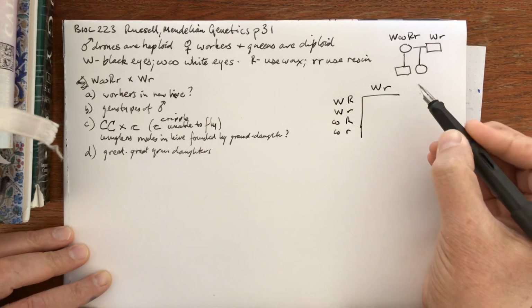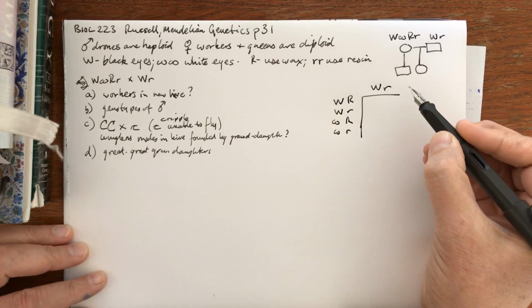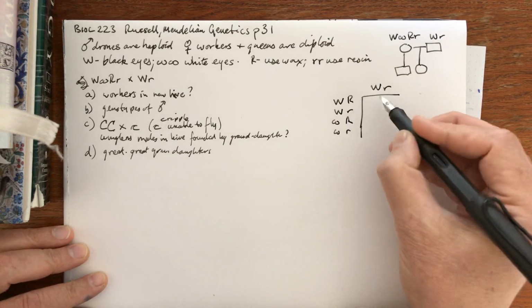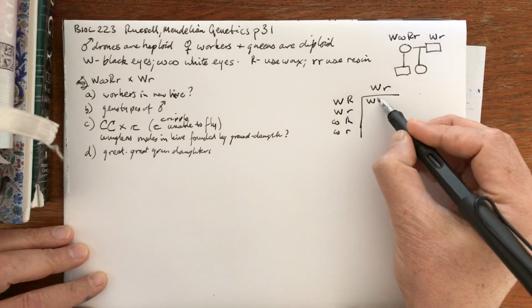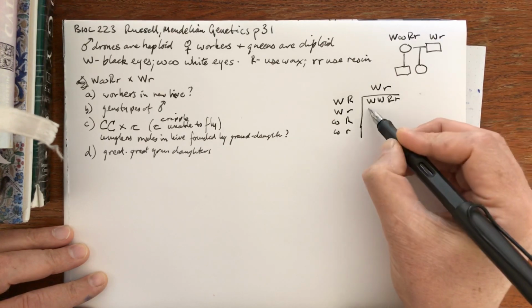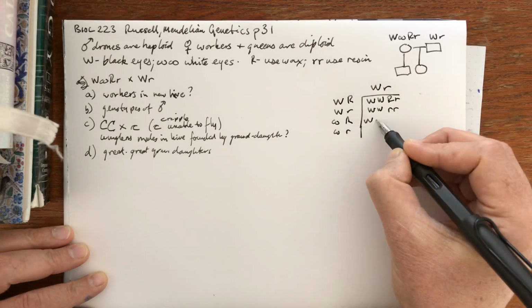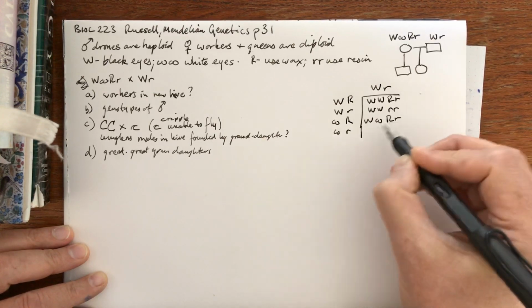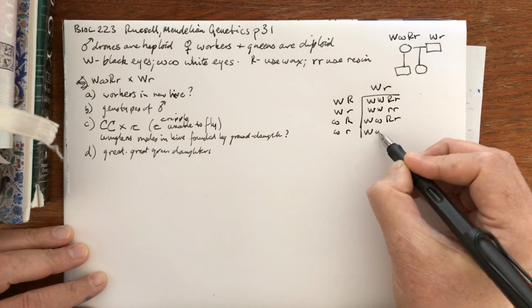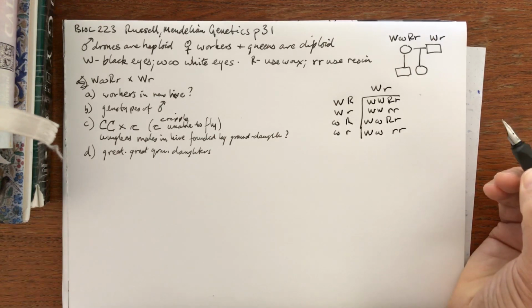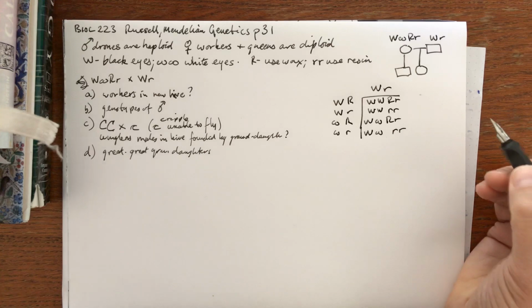He's haploid. It's genetically the same as a gamete. And the offspring then will be big W small w, big R small r, and so on. So the question is, what will be the appearance and behavior of workers?